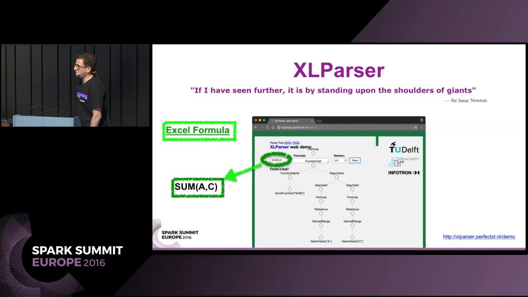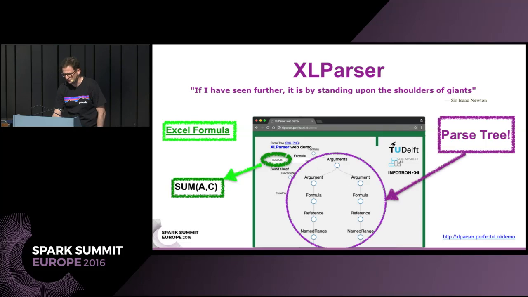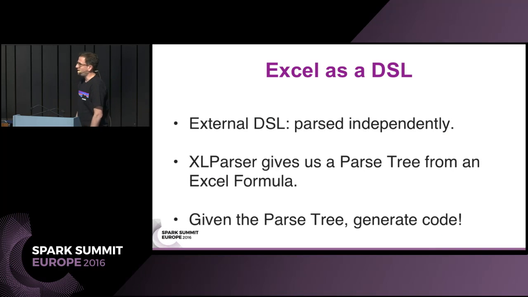You give it an Excel formula. For example, over by the far left, down, we see SUM(A, C). And it parses the formula and produces this nice diagram here, which is what we were looking for, our parse tree. So that's great. We have a parse tree. We can generate code, conceptually at least. Well, and this is where this slide comes in.